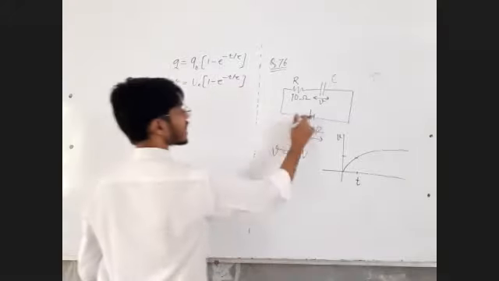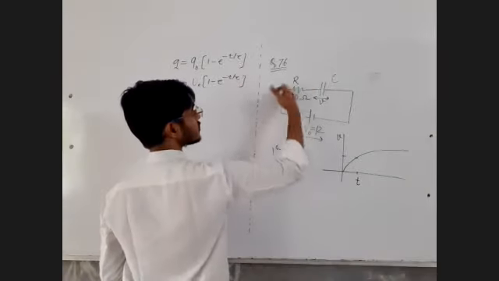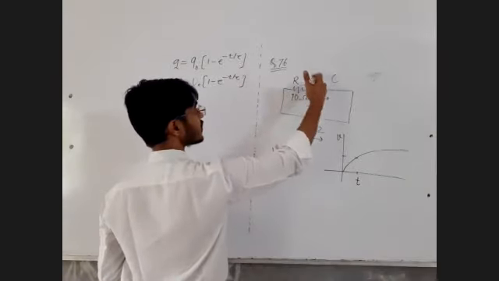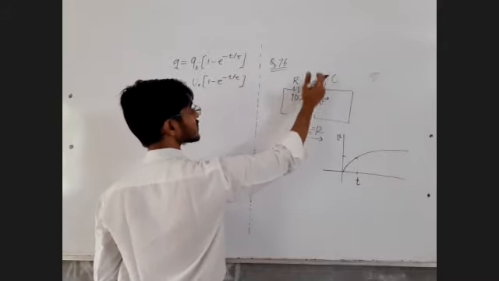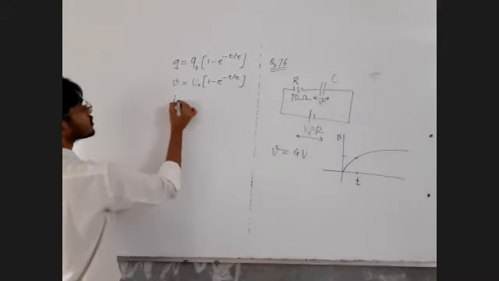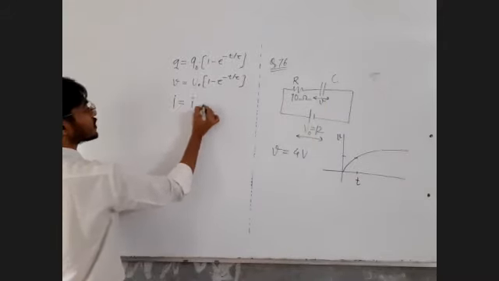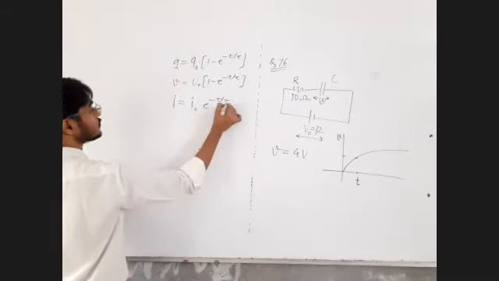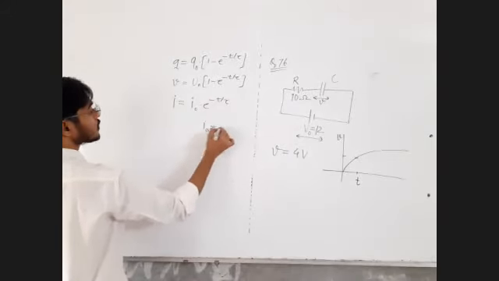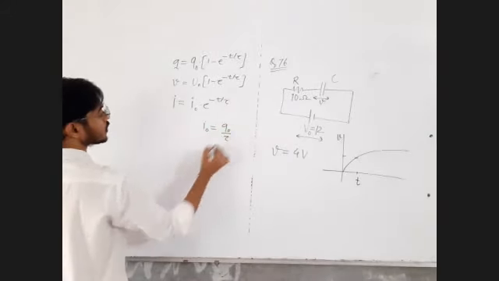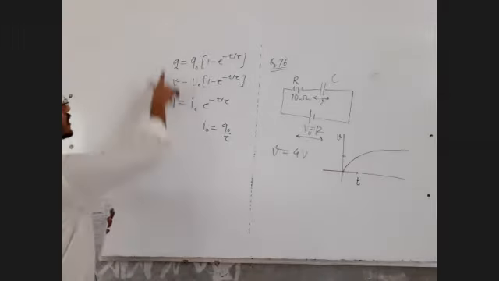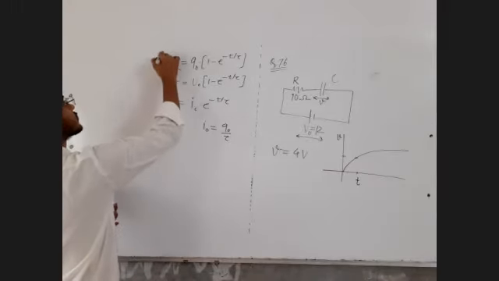As the charge on the capacitor goes on increasing, the current goes on decreasing. Once the capacitor is fully charged, current becomes zero. The current graph is a decay graph, and this I naught value is equal to Q naught upon tau. These are the equations for charging of a capacitor.